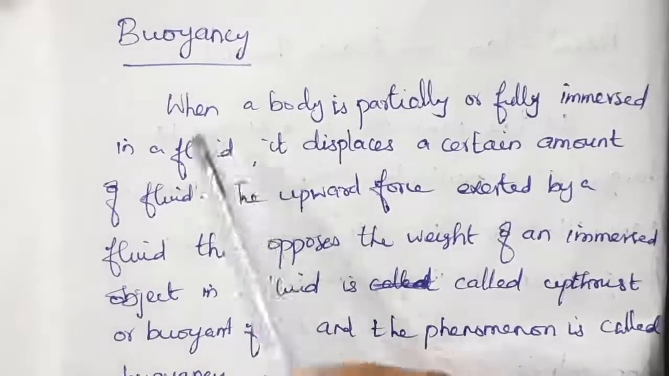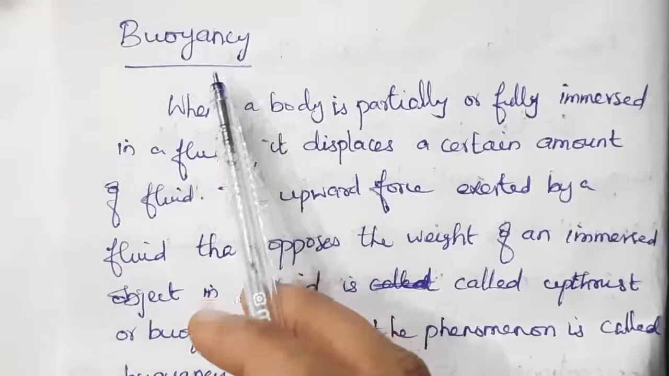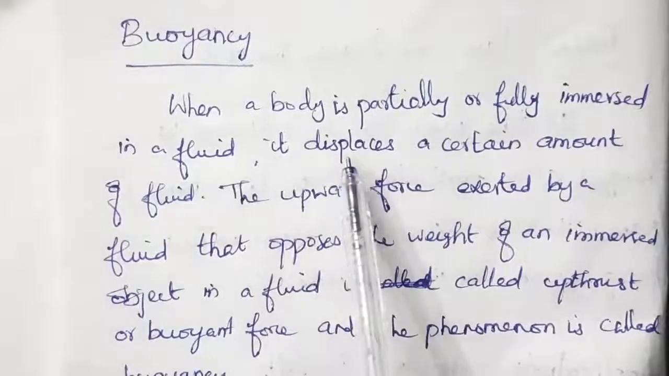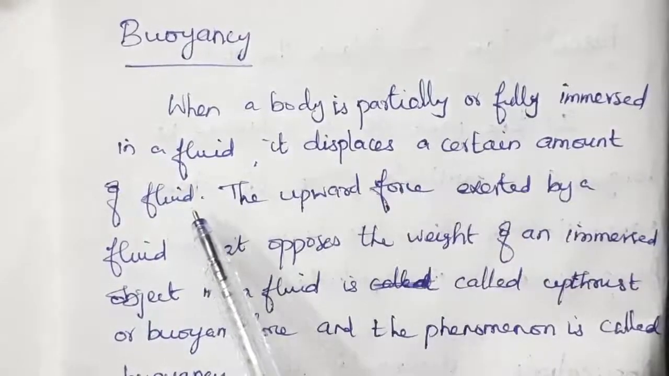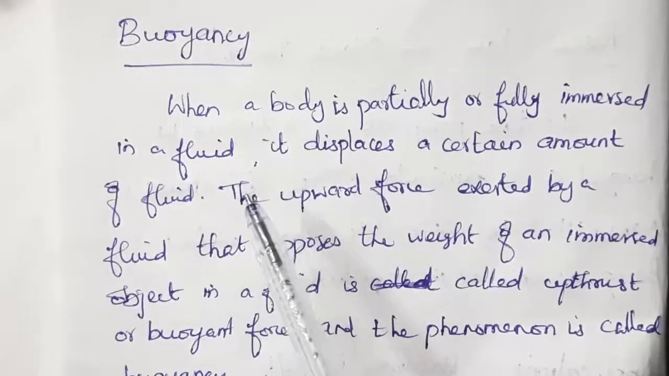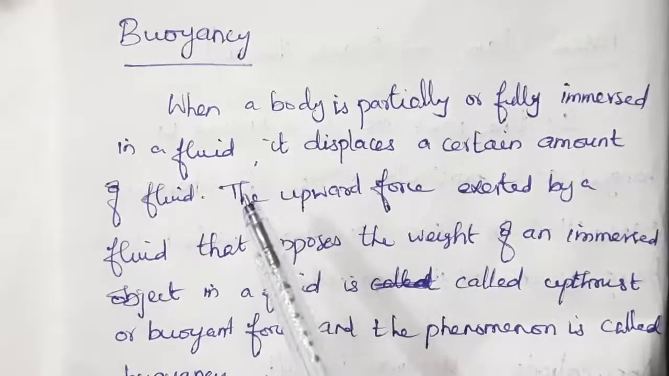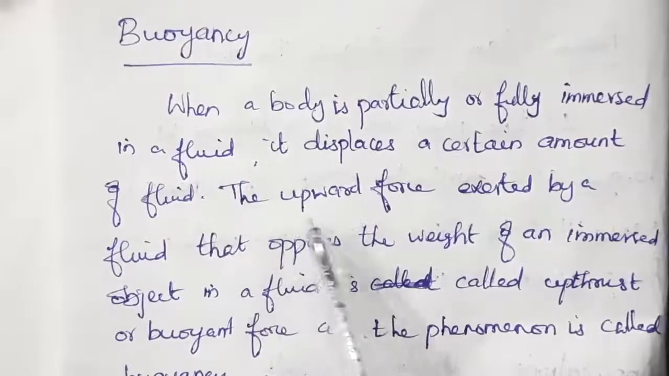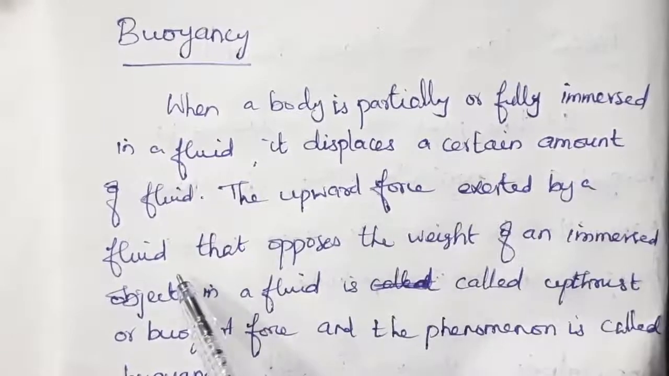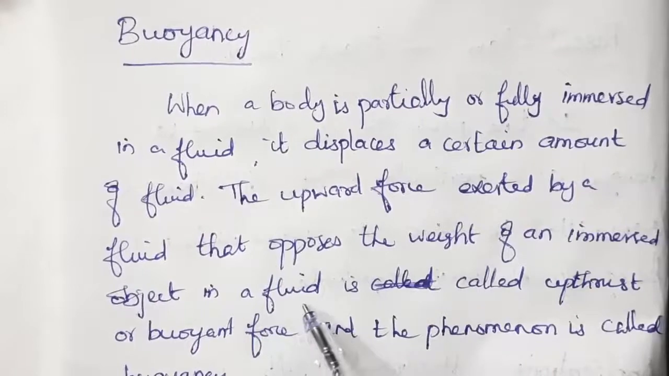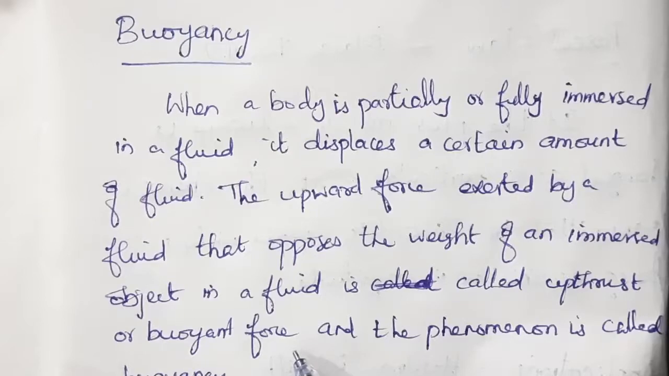The next one is buoyancy. When a body is partially or fully immersed in a fluid, it displaces a certain amount of fluid. We know that, isn't it? When there is water and you put an object there, there is a displacement of water around the edges of that object. The upward force exerted by a fluid that opposes the weight of an immersed object in the fluid is called upthrust or buoyant force. What will happen?